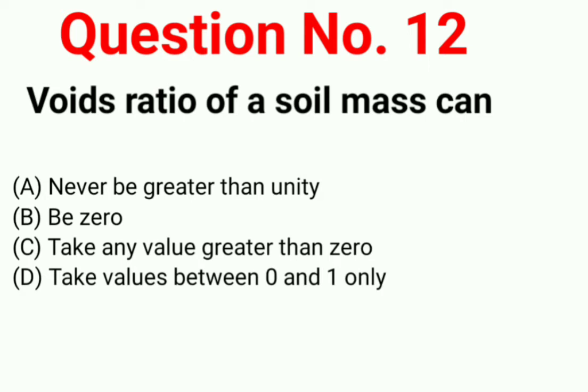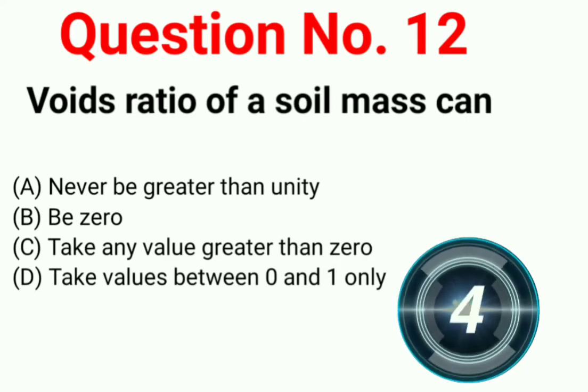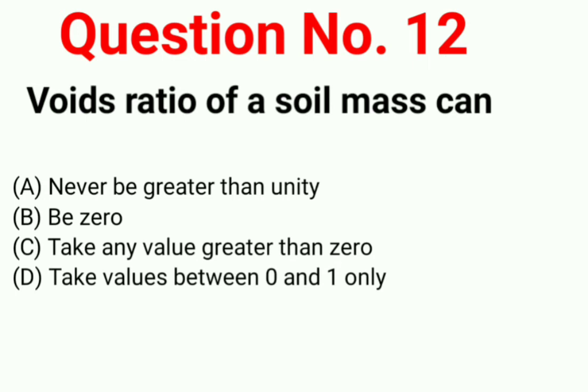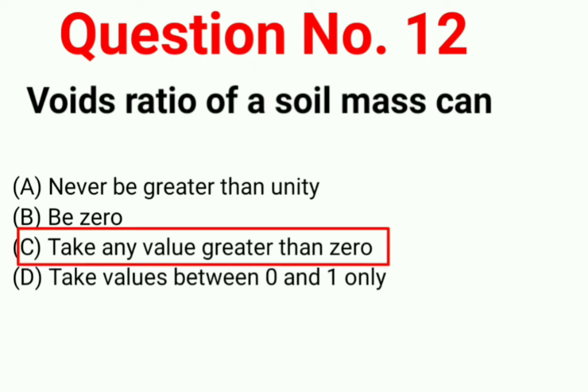Question number 12. Void ratio of soil mass can option A, never be greater than unity; option B, be 0; option C, take any value greater than 0; option D, take values between 0 and 1 only. Correct answer is option number C, take any value greater than 0.